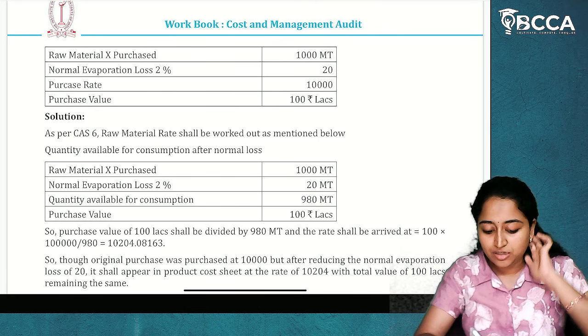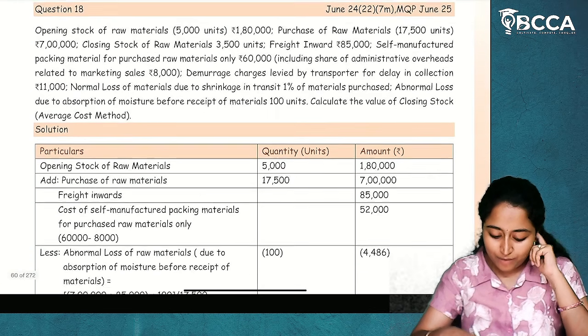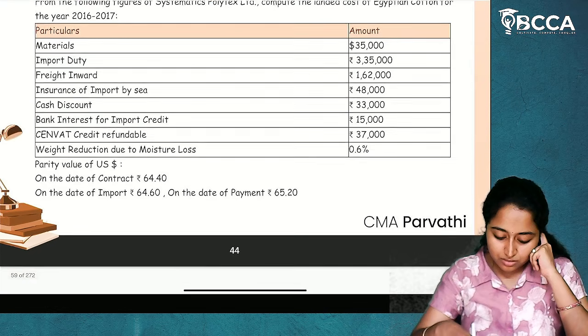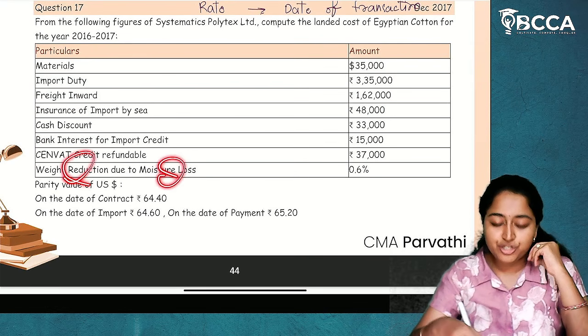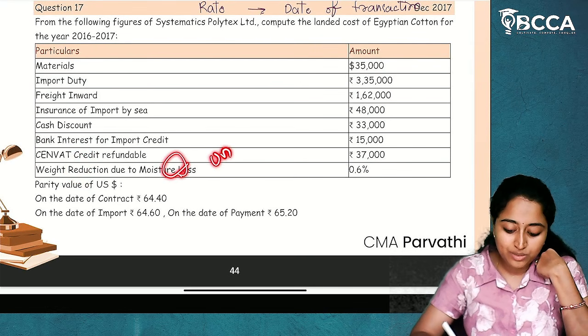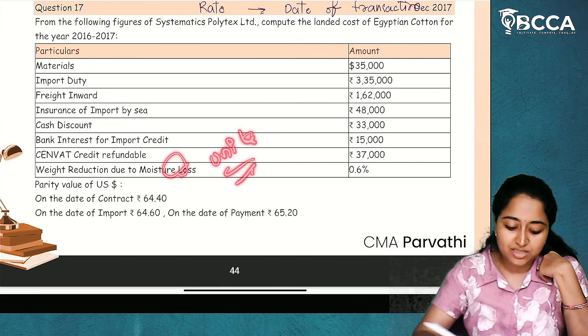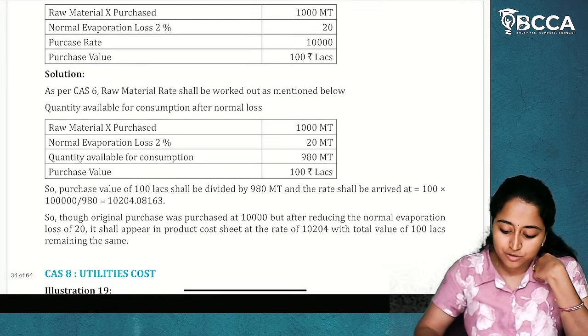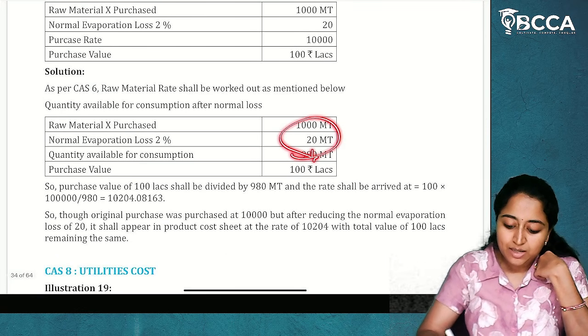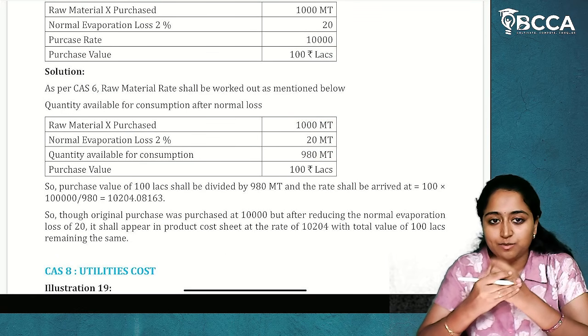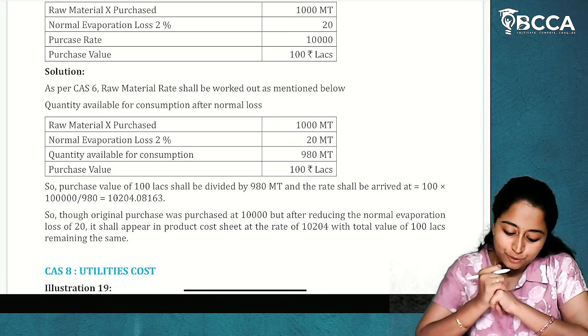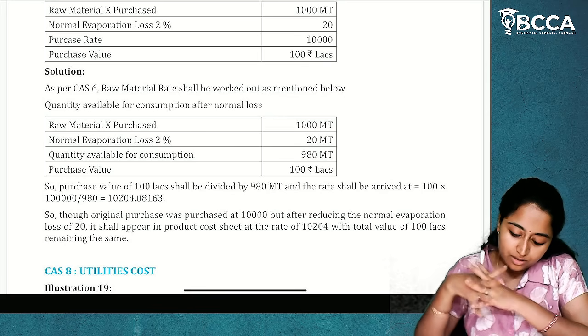As we have seen here also, evaporation loss, weight reduction in moisture loss. This will be considered in units, but will not be considered in the cost. That I have told you. The same thing here also. In units it will be considered, but the value will be the same. 100 lakhs will be the value. There will be no difference in the value.